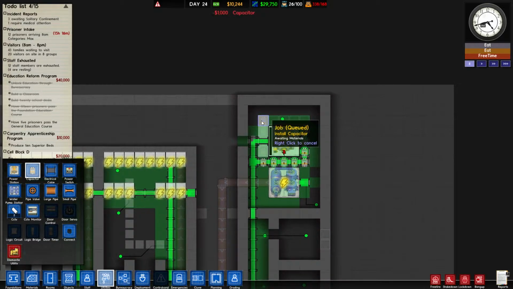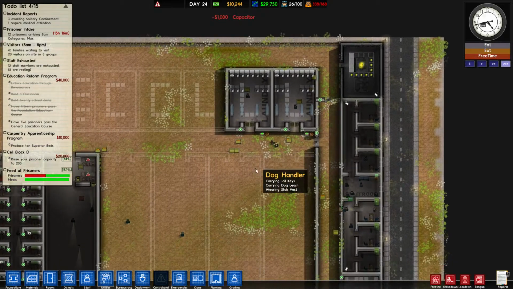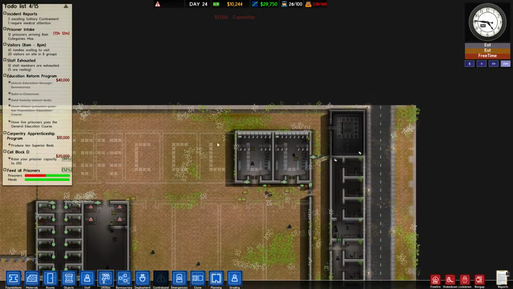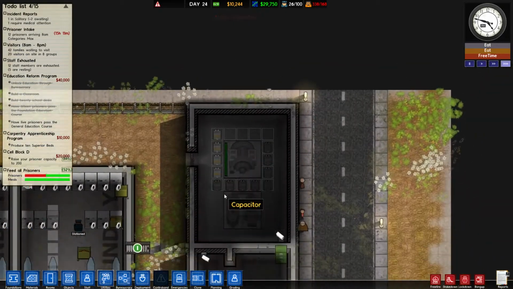Oh, I did queue up 3 classrooms. Let me put 4 in. I'm going to need them eventually. Although I don't need as much... I don't know. Maybe I have enough.